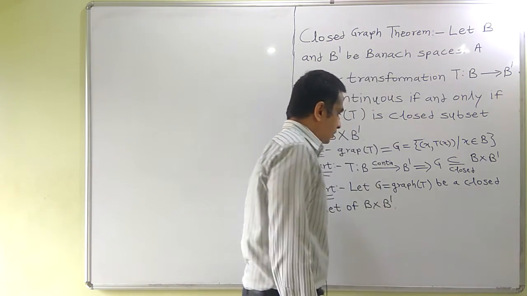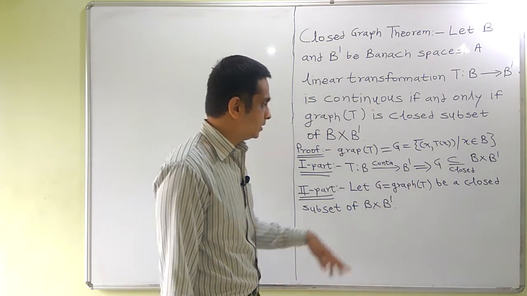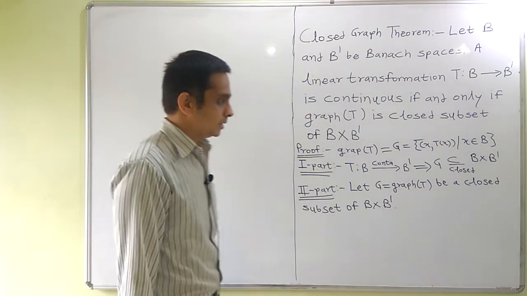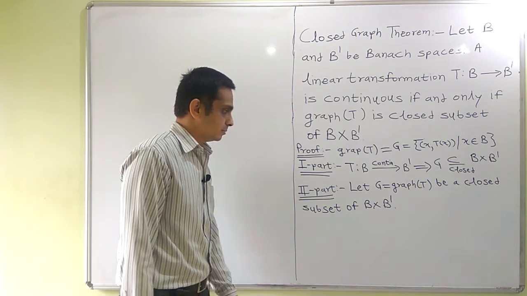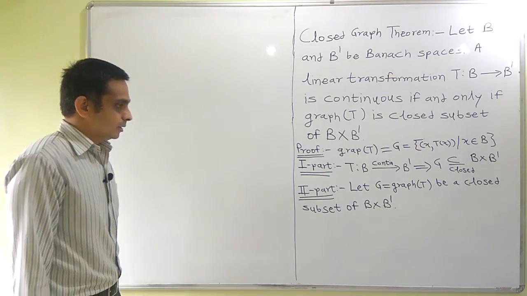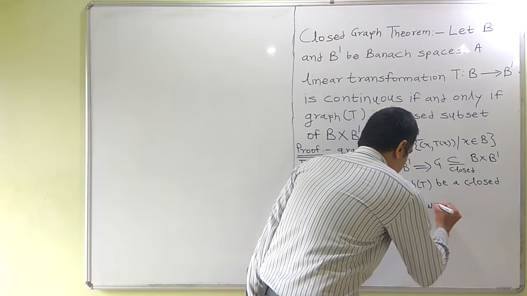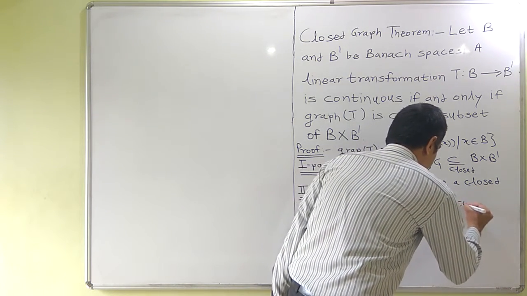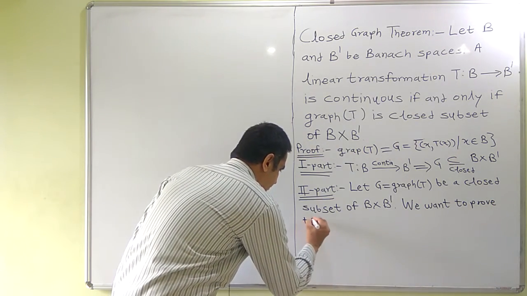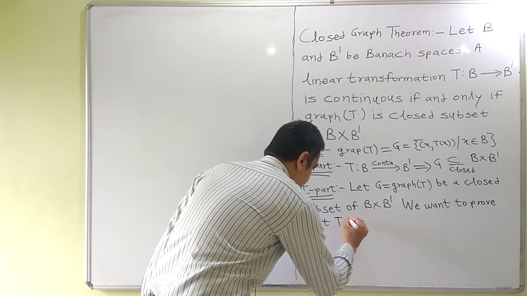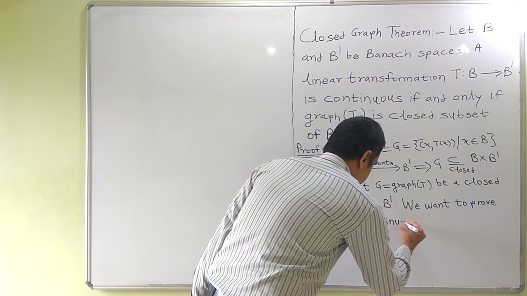We are going to prove converse of this statement in second part. If G is closed subset, then T is continuous. Okay? So we want to prove that T is continuous.